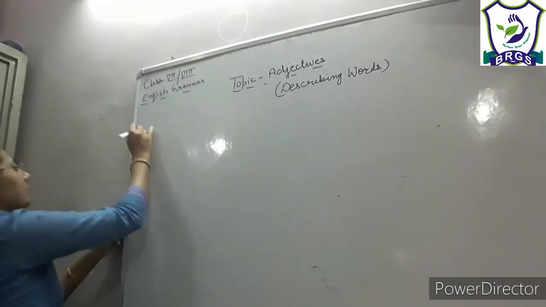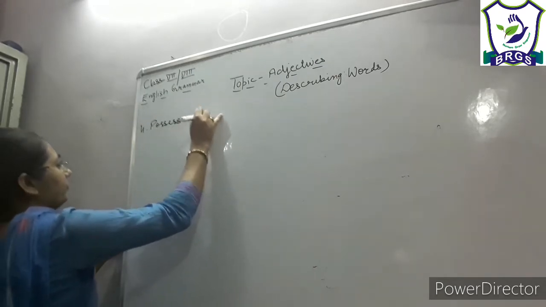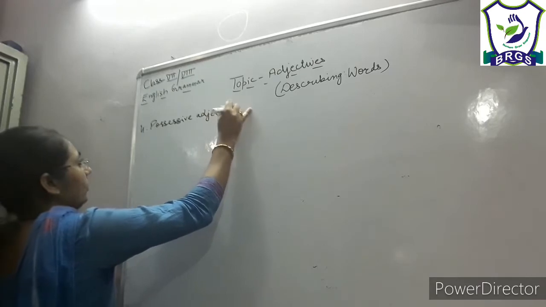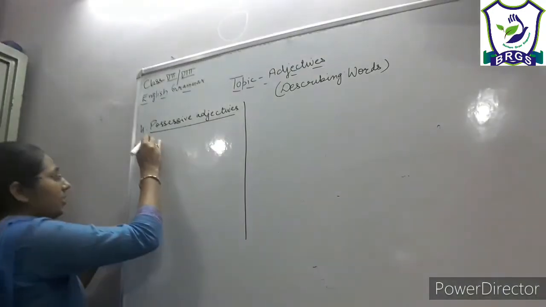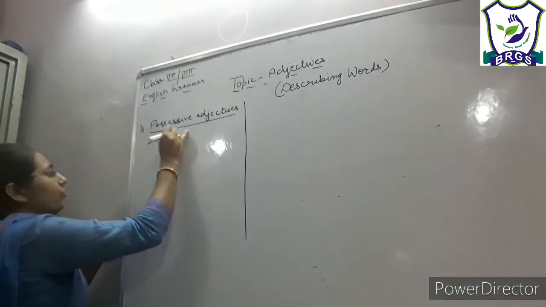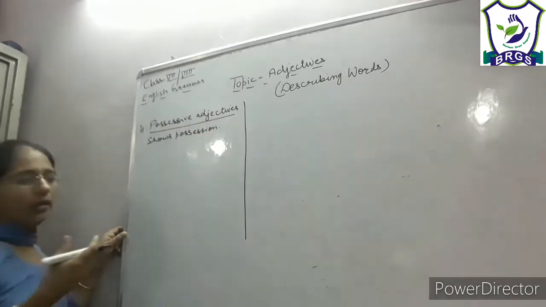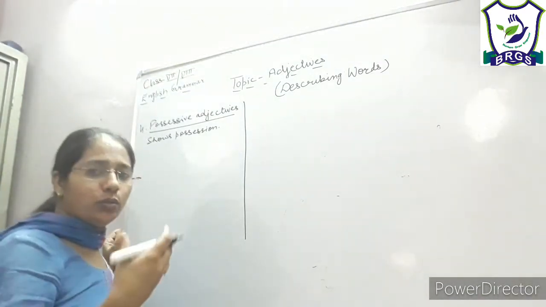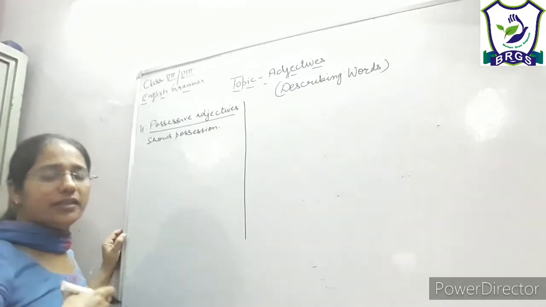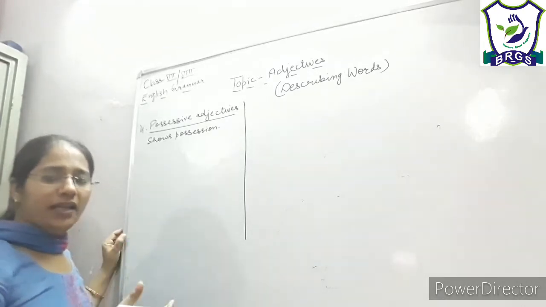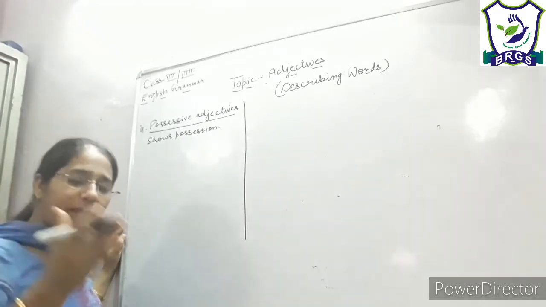Now the fourth kind is possessive adjectives. Uses हमारे सेम है. Possessive pronoun is used to show the possession. The same thing, possessive adjective shows possession of noun or belongingness of noun, right? मैंने आपको वहाँ बताया था प्रोनाउन करवाते वक्त कि टू केसेस जो है पर्सनल प्रोनाउन के, पोजेसिव केस में टू टाइप्स से ये चेंज होता है. आई चेंज इनटू माई एंड माइन, राइट? My is used to qualify the noun and mine is used to replace the noun.